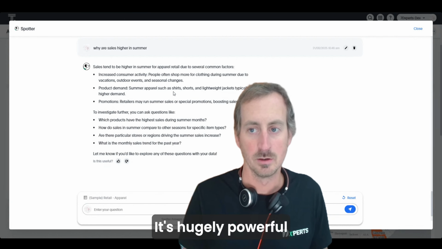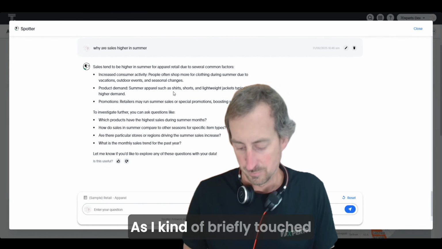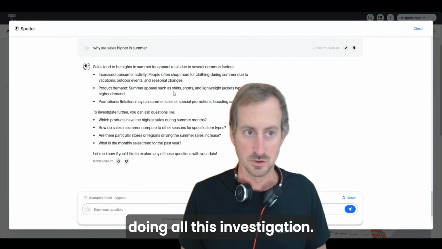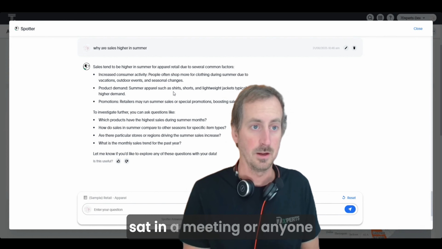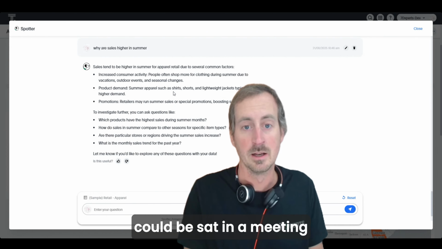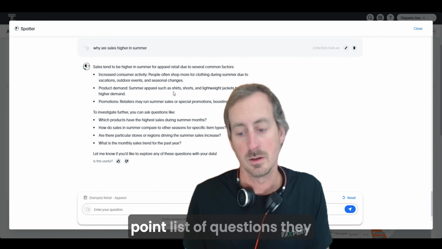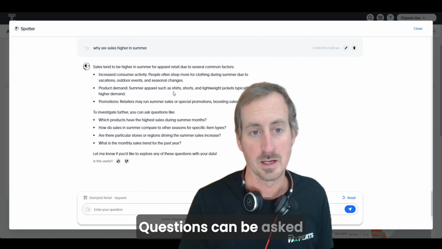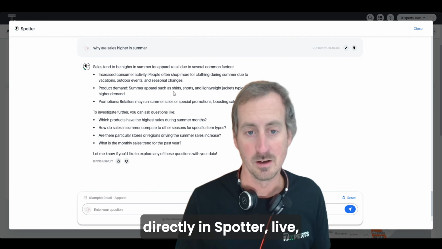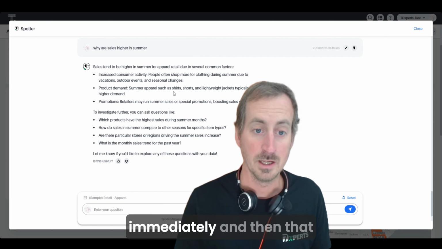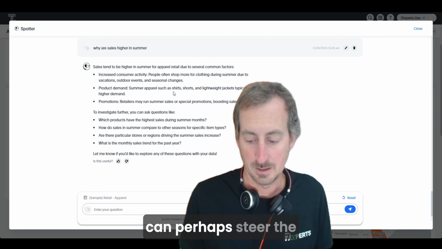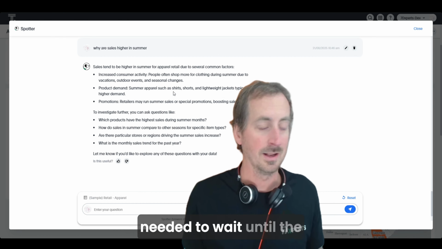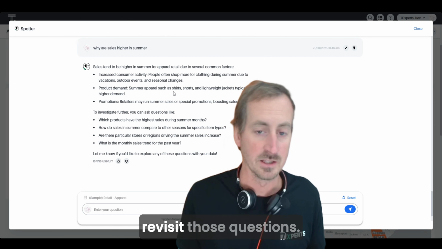It's hugely powerful. And what it does mean, as I briefly touched on earlier, is you don't need an analyst necessarily to be doing all this investigation. The CEO themselves could be sat in a meeting, or anyone could be sat in a meeting, and instead of making a bullet point list of questions they need to go away and find the answers to, questions can be asked directly in Spotter live, get the answers almost immediately, and then that can perhaps steer the conversation in a direction that would have needed to wait until the following week's meeting to revisit those questions.